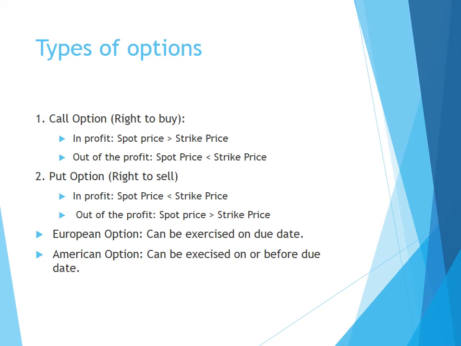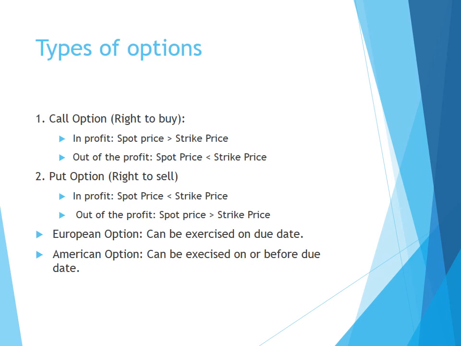Whereas put options are in profit when the spot price is less than the strike price. And these options are out of profit when the spot price is greater than the strike price. A put option will be exercised when it is in profit. It means when the spot price is less than the strike price.